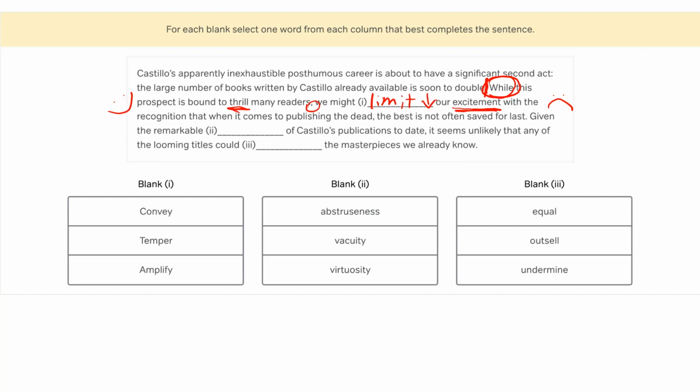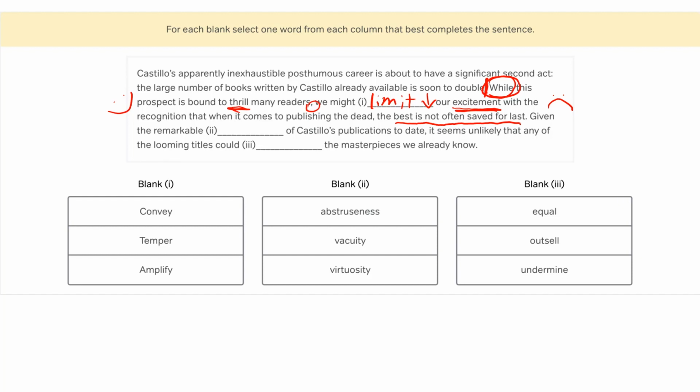Okay, I'm going to read the rest of the sentence to kind of confirm this prediction. We are going to limit our excitement with the recognition that when it comes to publishing the dead, the best is not often saved for last. Okay, so this indicates these books that are coming out are maybe not going to be the best. That agrees with this idea of limiting our excitement. All right, at this point, I'm going to go ahead and look at the answers for blank 1 and use that to kind of confirm that I'm on the right track with this question so far. And then once I'm through that, I'm going to go ahead and move on to blanks 2 and 3.